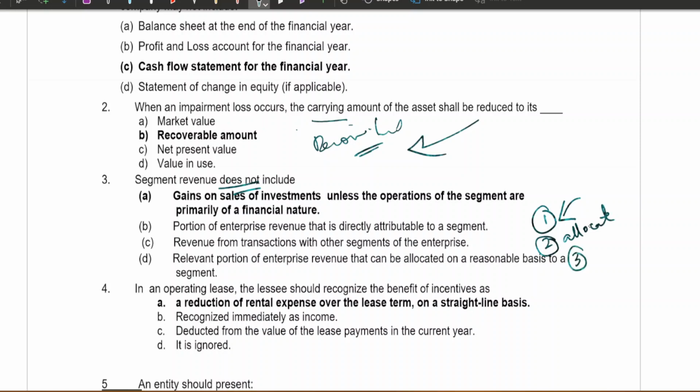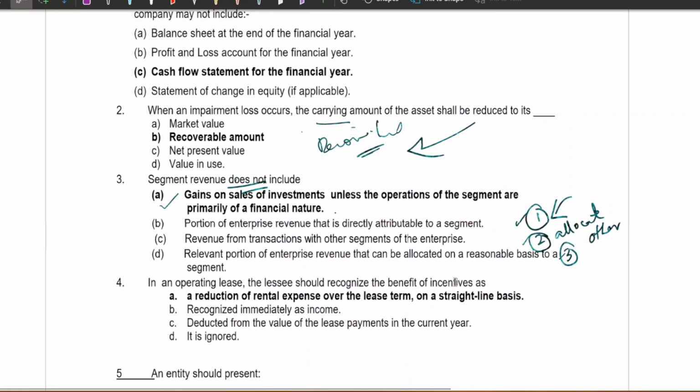And the third thing is revenue from transactions with other segments of the enterprise. So these are three things which will be included. So obviously option A is the one which will not be included: gain on sale of investments, unless the operations of the segment are primarily of financial nature.